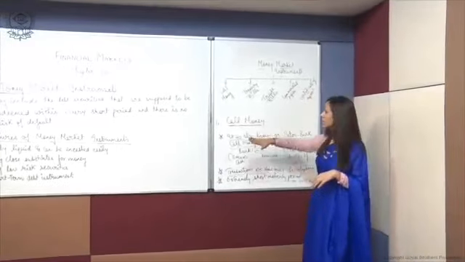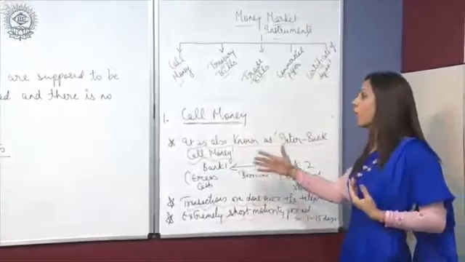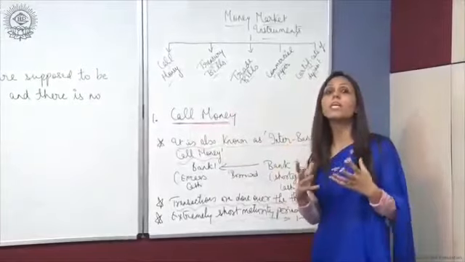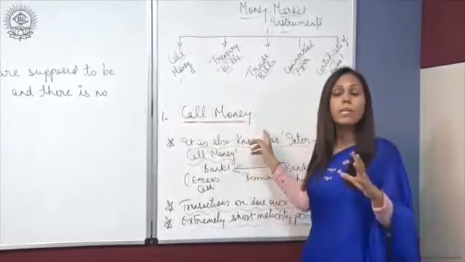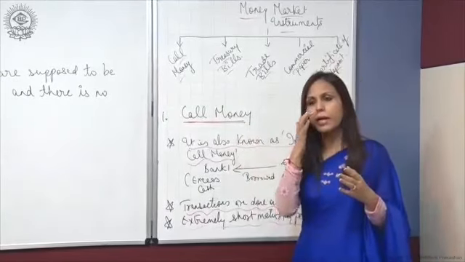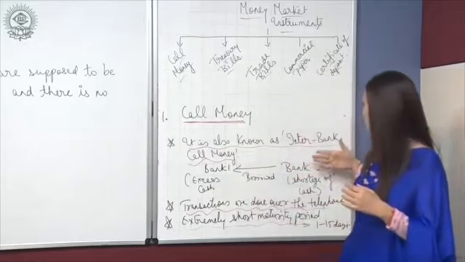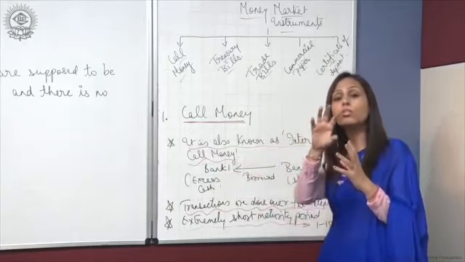The first one is call money. Now these are the various features of call money. What is call money? It is also called interbank call money. This particular instrument is generally used by banks. For example, there are certain banks which have excess cash with them, and there are certain banks which have a shortage of cash.